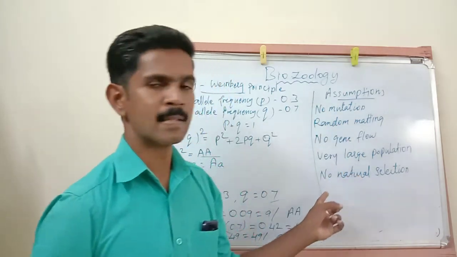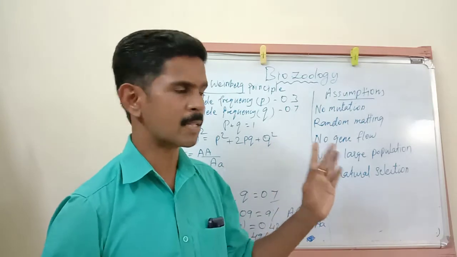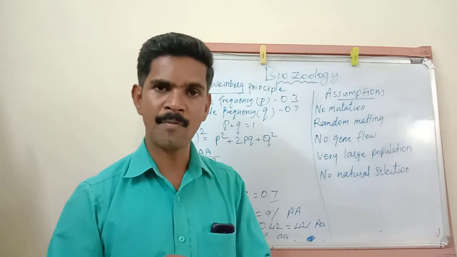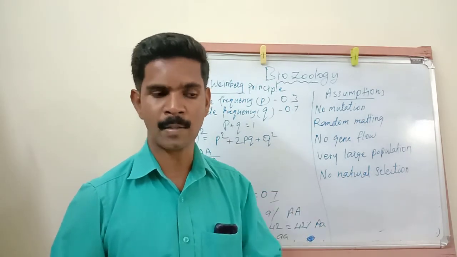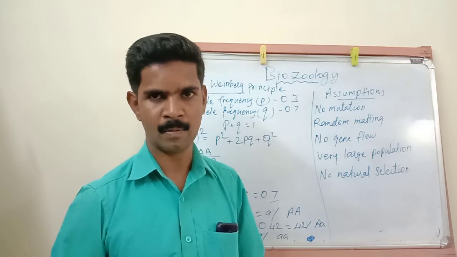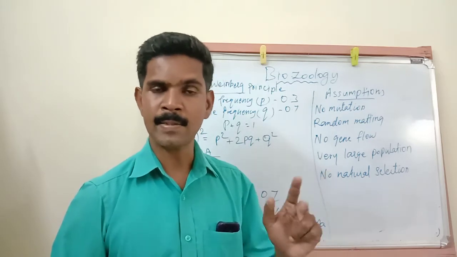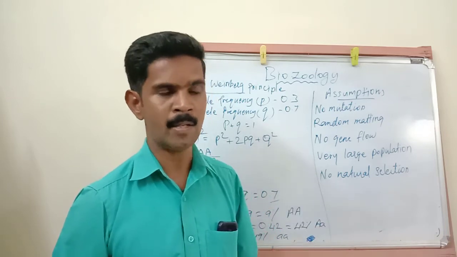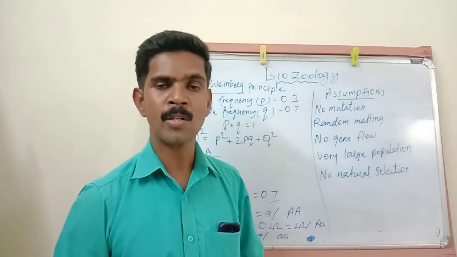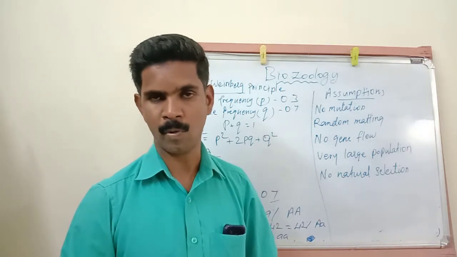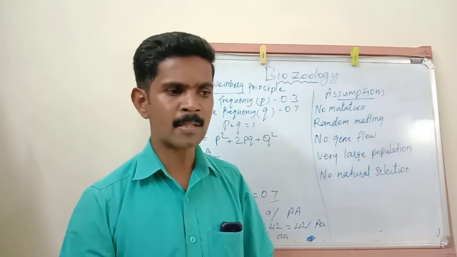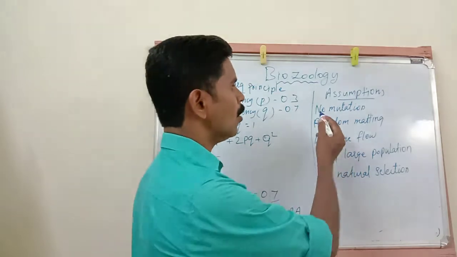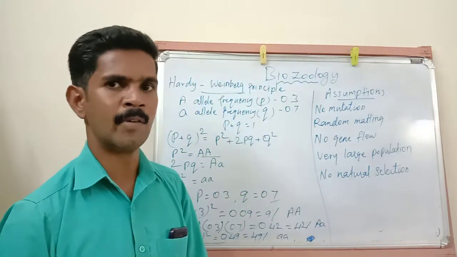And finally, they set some assumptions. There are 5 assumptions. Hardy and Weinberg explain 5 important assumptions. The first one is no mutation. Already I told you the 5 factors: natural selection, mutation, genetic drift, gene flow, recombination. These 5 factors are in what condition? Absent condition. So here there is no mutation, so no new alleles are formed, and there is no addition or deletion in the genes. This is the first assumption in the Hardy-Weinberg principle.